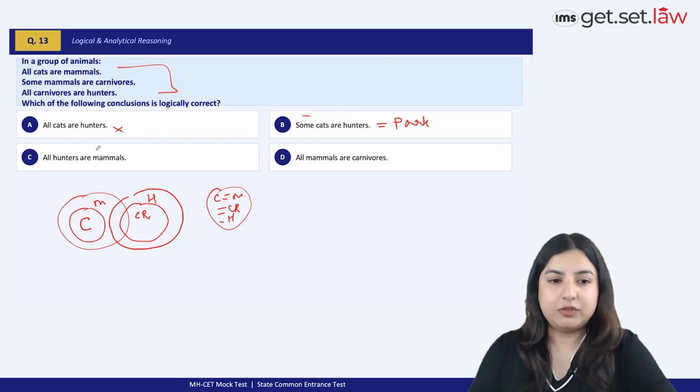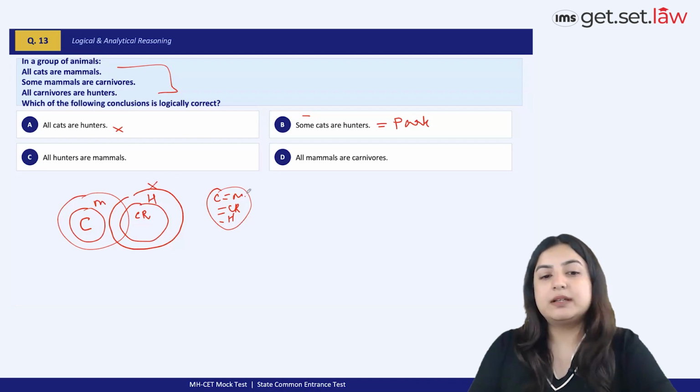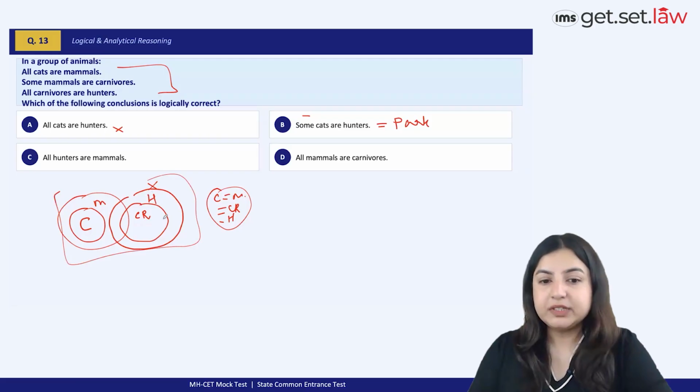You can definitely infer. All hunters are mammals, again, very extreme. All mammals are carnivores, again, is very extreme. From a mere look at this diagram, you'll understand that this itself is wrong. So the best option choice through elimination, I feel, becomes option B here in this particular case.